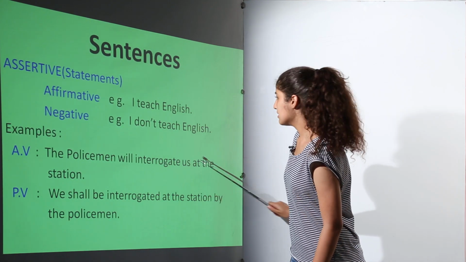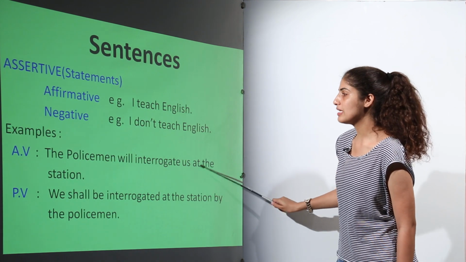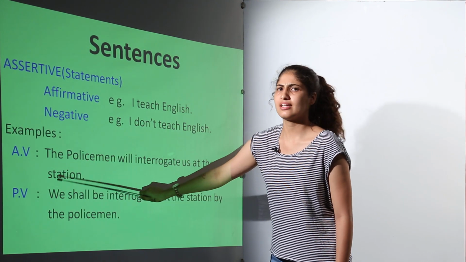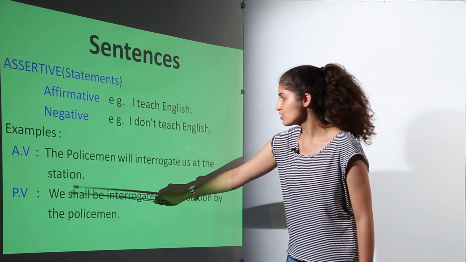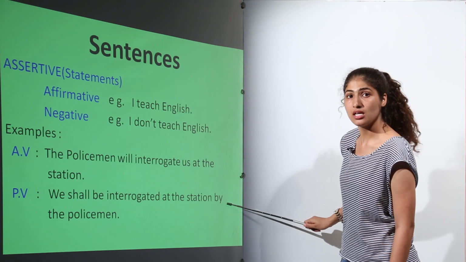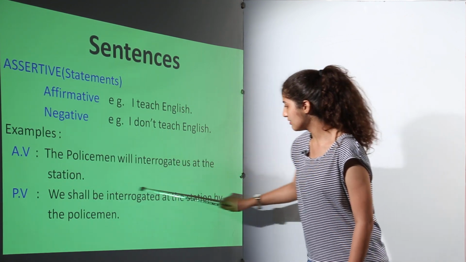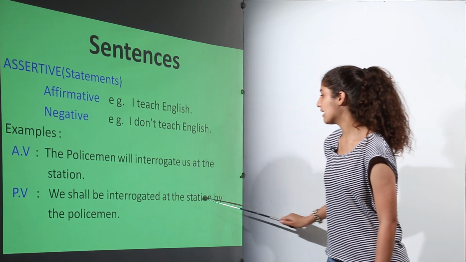Here us will be used as the object, so we write the object first. We shall be interrogated at the station by the policeman.